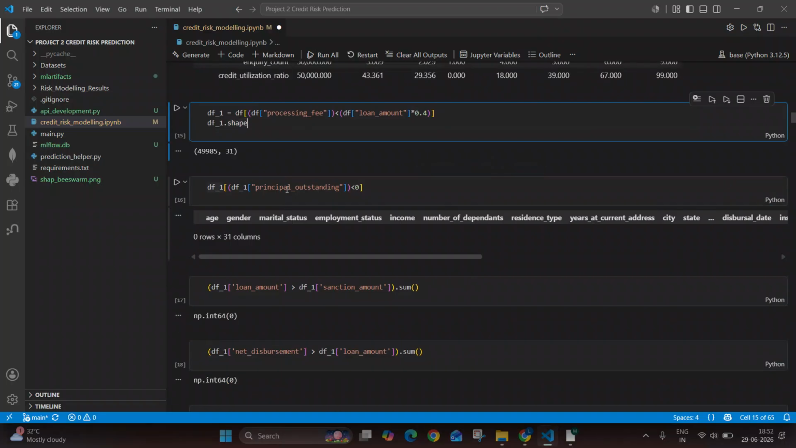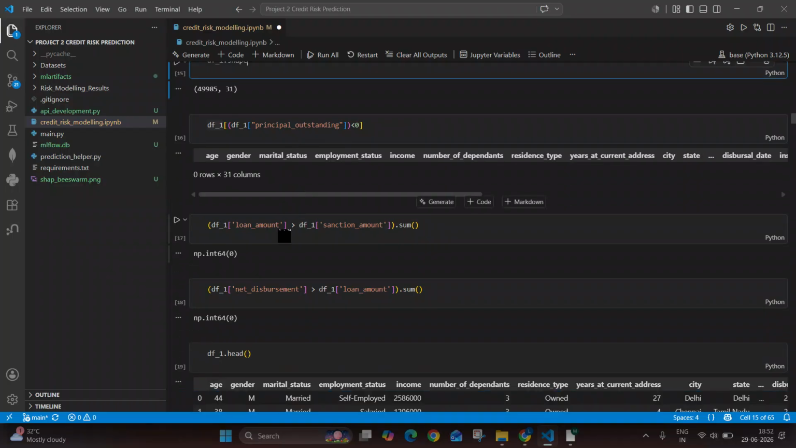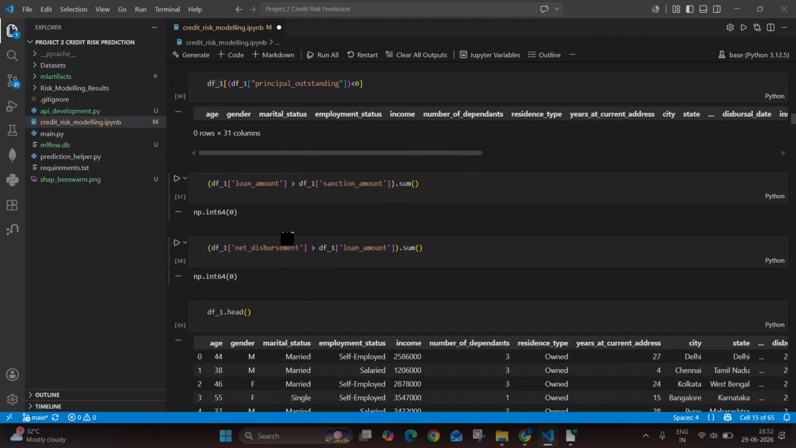Okay. And we are also checking whether principal outstanding is less than zero or not. So none of the records are there. So we just keep it. Then one more sanity check is important, that whether the loan amount is greater than the sanction amount. So here also we can say there are zero records. So that is a good thing.